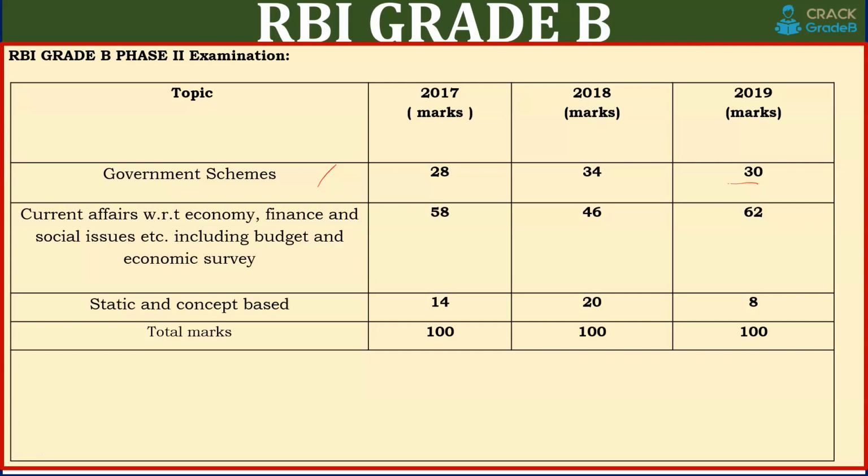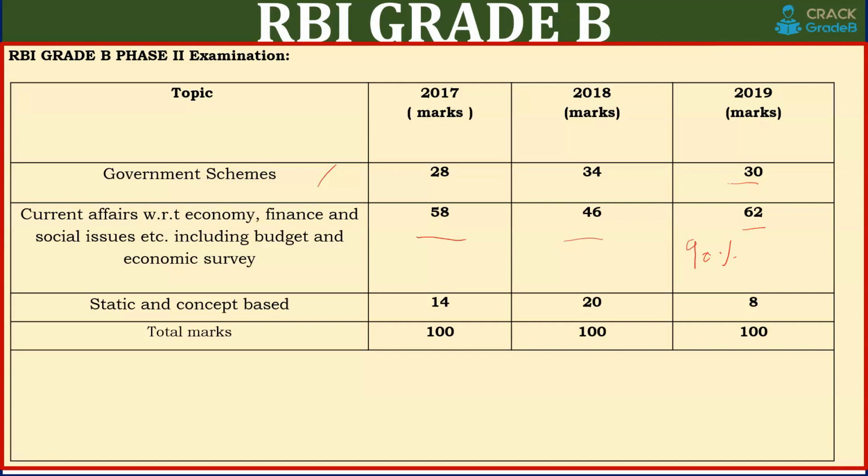Second, questions related to current affairs. This is a major part, approximately 60 marks out of 100. So you can see that 90% of questions are from current affairs and government schemes. Current affairs will mainly be asked from the economy, finance, social issues, budget, economic survey, monetary policy, fiscal policy, not from sports. Some platforms I've seen used to recommend sports, defense, science and technology. RBI has never asked such questions, so don't waste time.